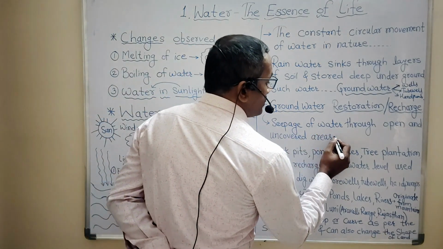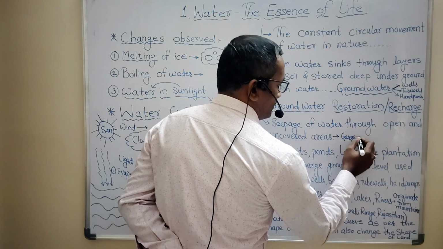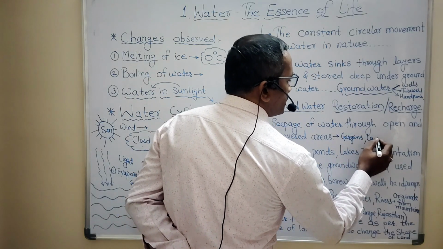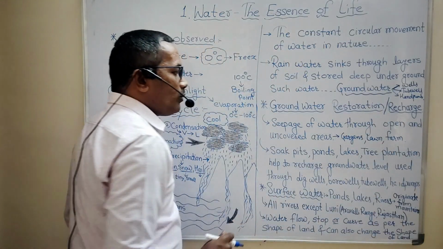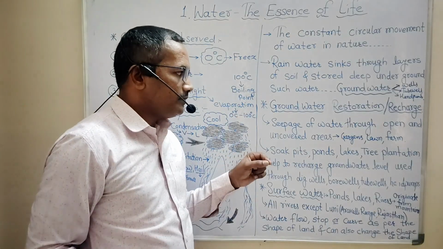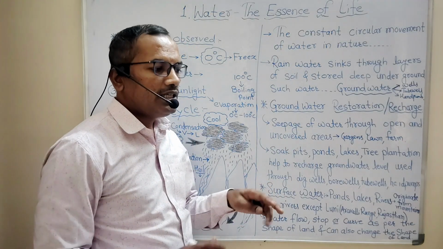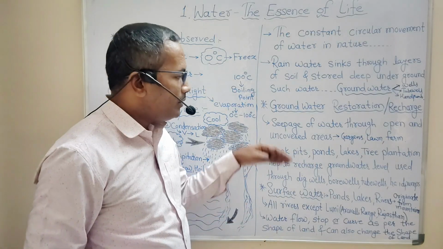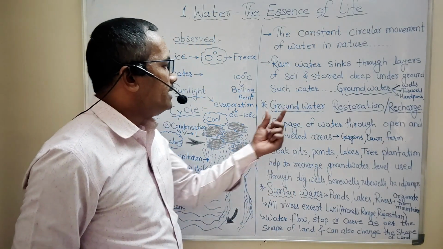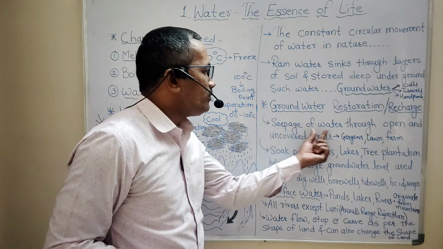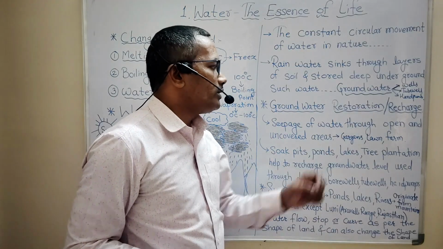Open and uncovered areas means open gardens, lawns, farm fields, where that water can easily seep through the uncovered areas, means it cannot float on the surface, it may seep and reach the ground level. That reaching or seepage of water through open uncovered areas is called groundwater restoration, recharge.